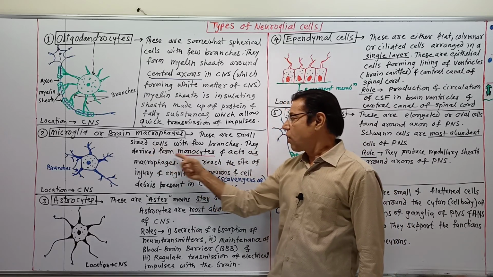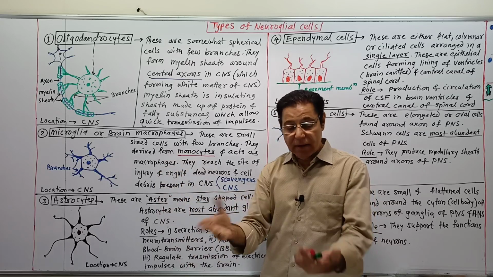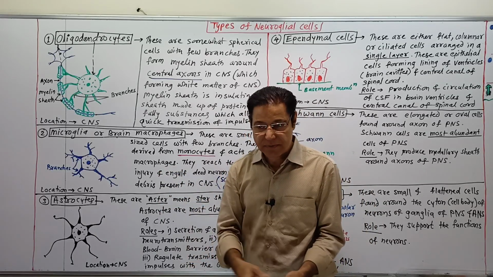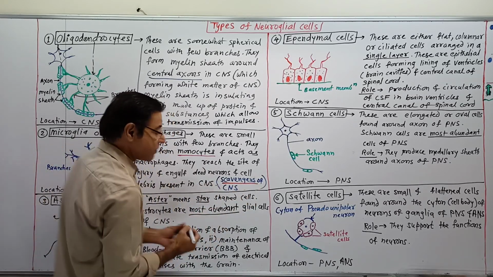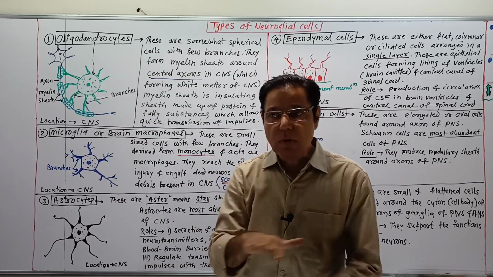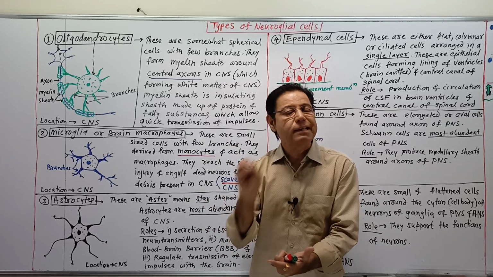They are derived from monocytes and act as macrophages or scavengers. They can act as scavengers, meaning they engulf, swallow and destroy the cellular debris if formed in the central nervous system.